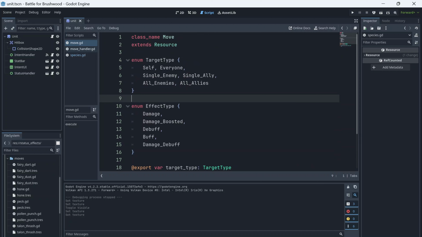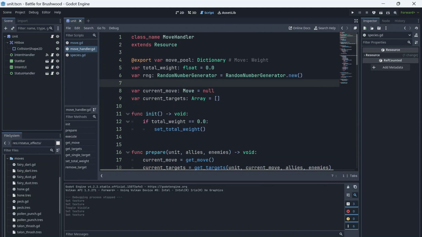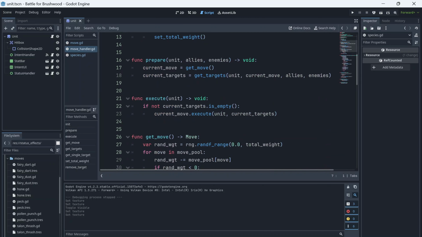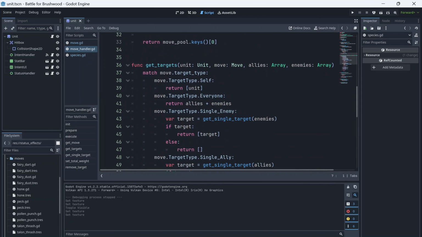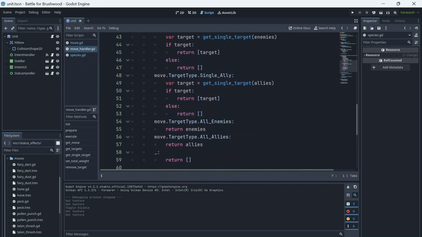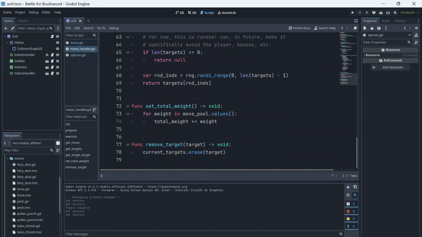Next, I created the move handler resource. All move handlers have a move pool, which contains the moves they can choose from, each with a specific chance of being chosen. Move handlers are able to pick a move at random, and, based on the move's target type, as well as the allies and enemies of its user, obtain the targets of said move. Move handlers can then execute the chosen move on the chosen targets.